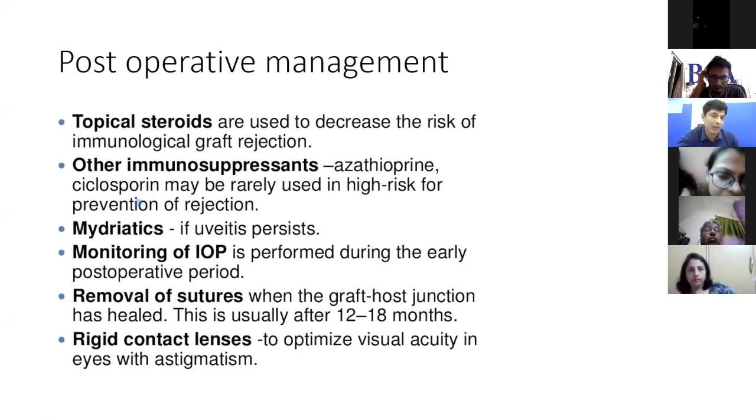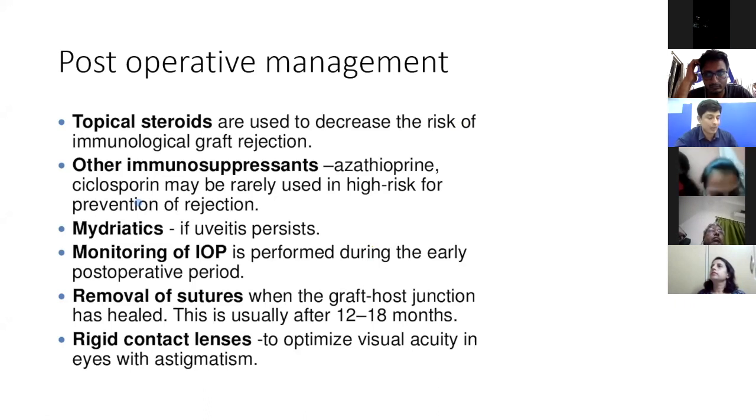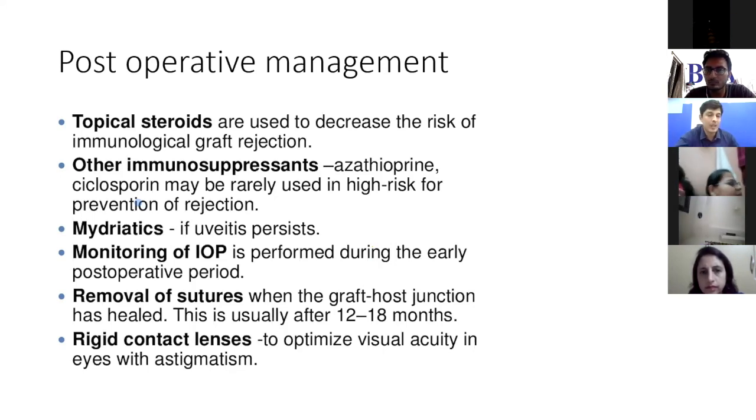If you have multiple failed grafts, there is a likelihood that this graft is going to fail again, then these candidates are the best candidates for doing a keratoprosthesis. Other indications are patients who have a very severe deep vascularization in all 4 quadrants, patients who have chemical injuries, patients such as Stevens-Johnson's syndrome. Though we don't do a keratoplasty there, for Viva point of view, we can always answer Stevens-Johnson syndrome as one of the indications for doing a keratoprosthesis.